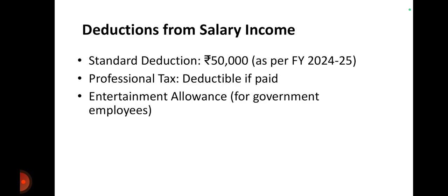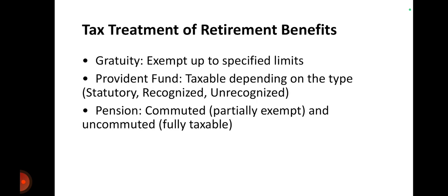Next is deduction from salary income. The standard deduction is always 50,000 as per the financial year 2024-25. Professional tax is deductible if paid. And entertainment allowance for government employees. So these three deductions are always there: standard deduction of 50,000, professional tax, and entertainment allowance in case of government employees only.